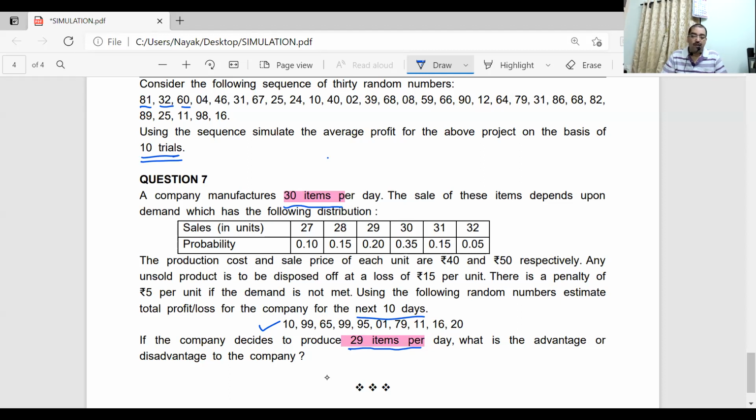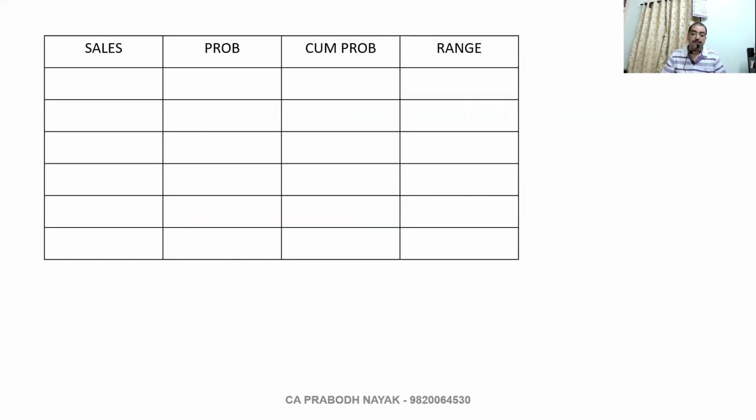Okay. So let us work out. First, we will calculate the range. As usual, we'll record the range. Sales, probability, cumulative probability, random numbers, range. So calculate and tell me.